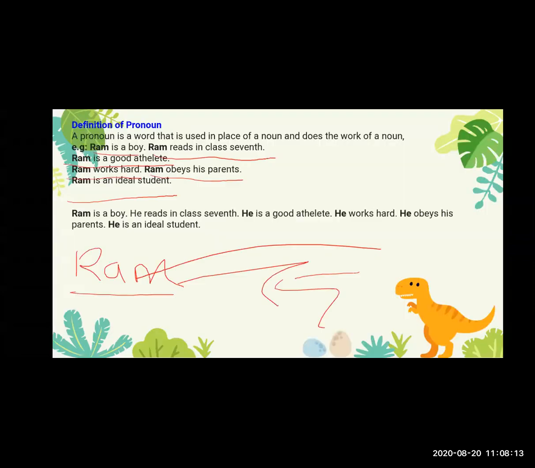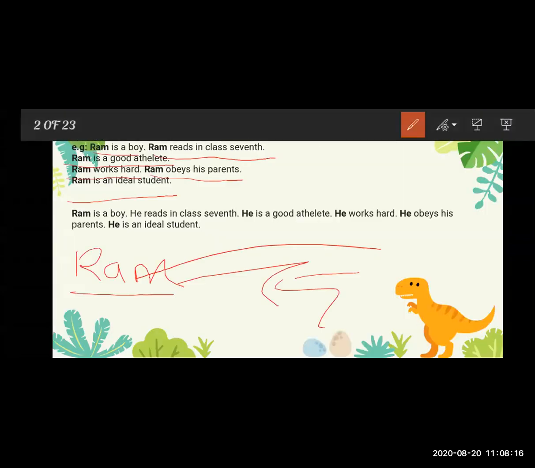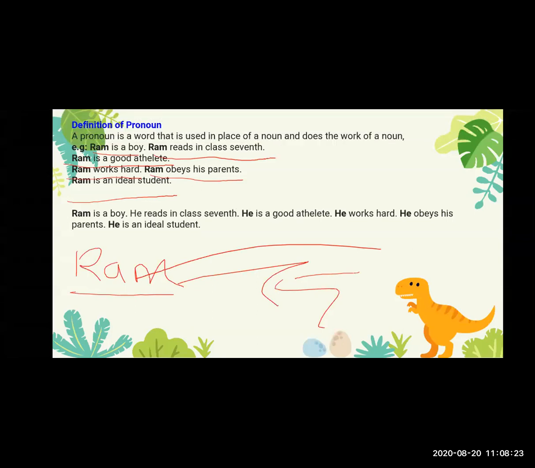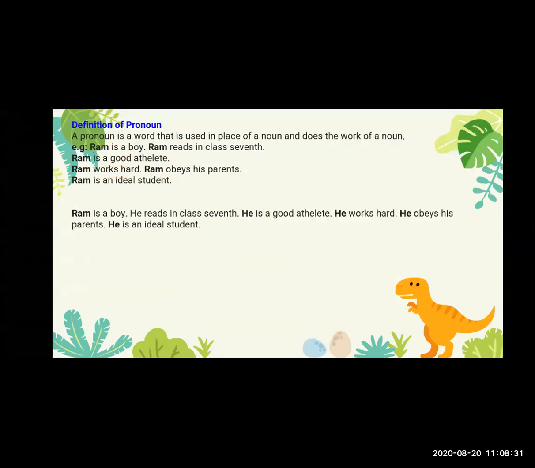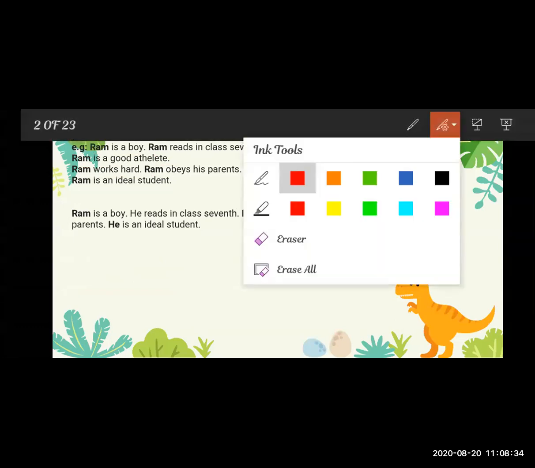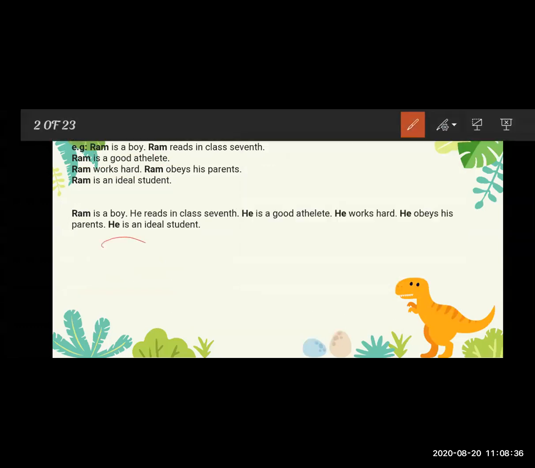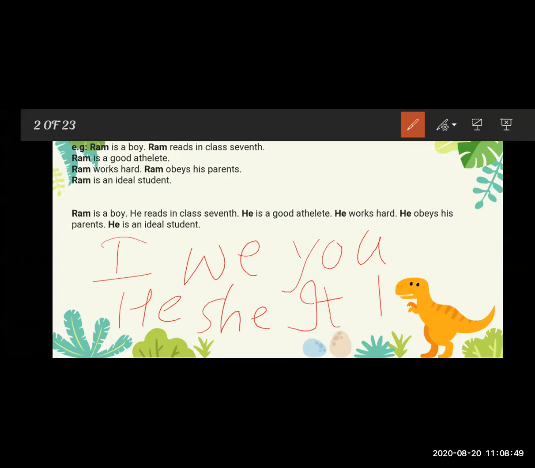So tell me students, which pronouns are there? You know some pronouns: I, we, you, he, she, it.